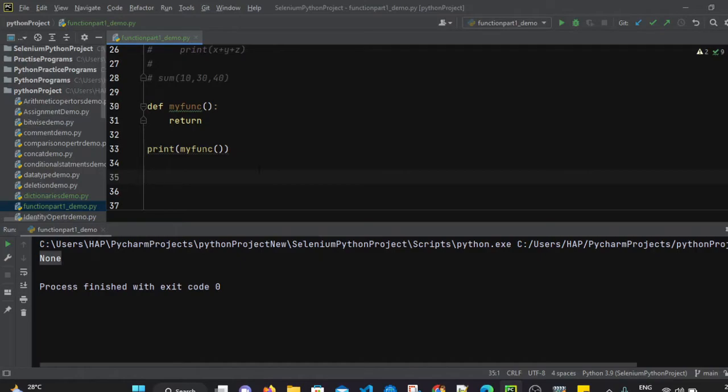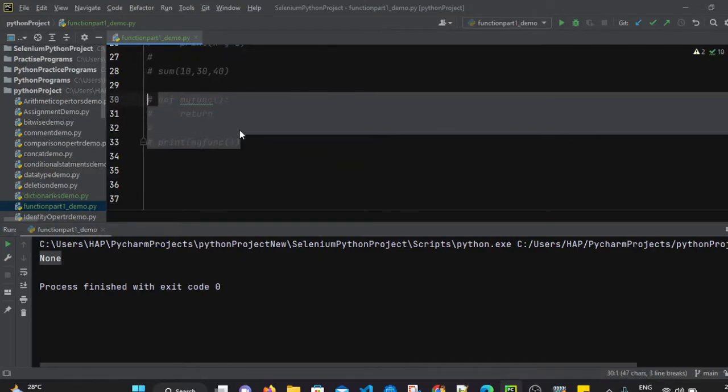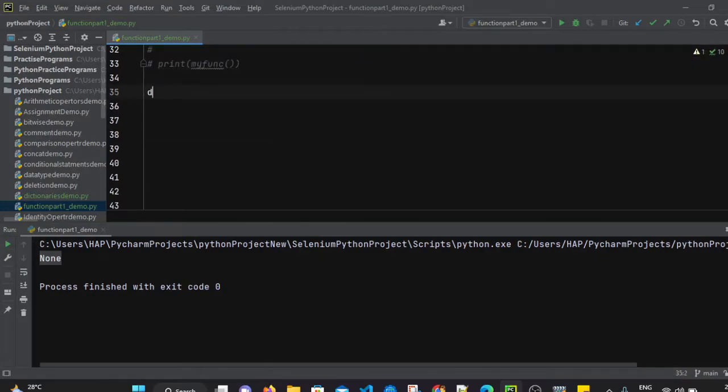Another situation is, let's say, I'm just commenting out this code. Let's define one more function. Let's say def keyword. After that, I'm again defining my function, and inside the function body, I will simply mention i equals 100, right? Let's say j equals 200. But I haven't used any return keyword here.